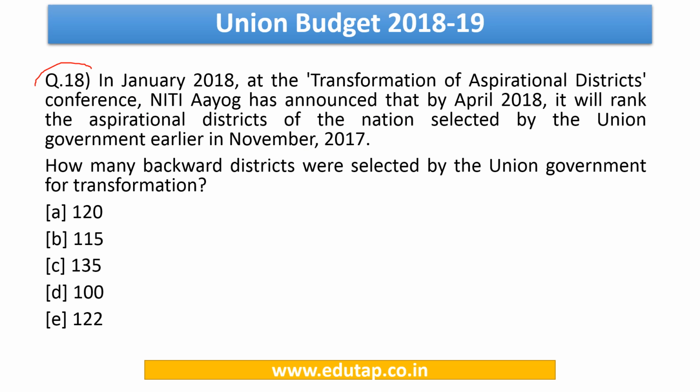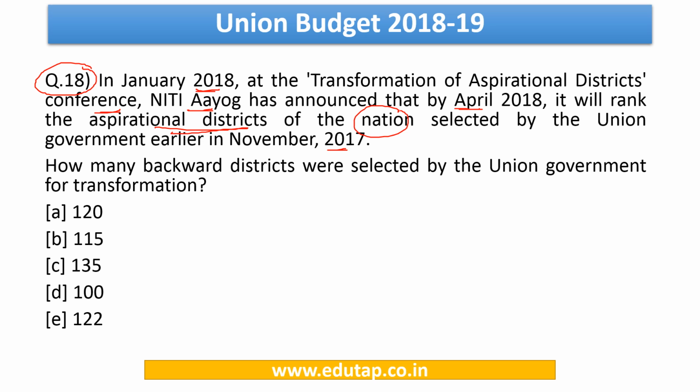Now coming to question number 18, it says in January 2018 at the Transformation of Aspirational Districts Conference, Niti Aayog has announced that by April 2018, it will rank the aspirational districts of the nation selected by the Union government earlier in November 2017. So basically it is saying that in November 2017, the Union government had selected certain aspirational districts. Now Niti Aayog is saying that it would rank those districts on certain parameters, right?